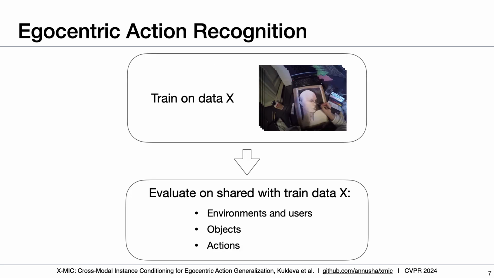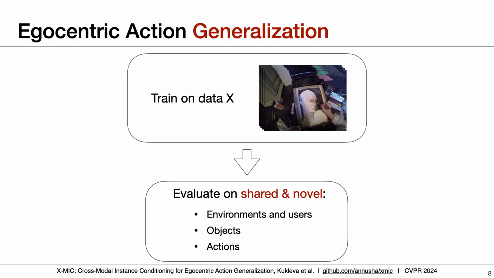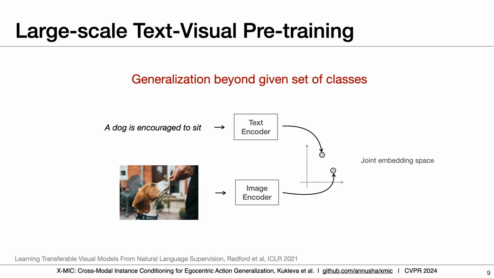Many previous works addressed egocentric action recognition as a standard classification task, where train and test data follow the same distribution. Whereas in this work, we address generalization tasks that include evaluation not only on the shared distribution with training data, but also in novel environments, objects, and actions that have not been seen during training. To generalize beyond a given set of classes, it's natural to use large-scale multimodal pre-trained models such as CLIP.